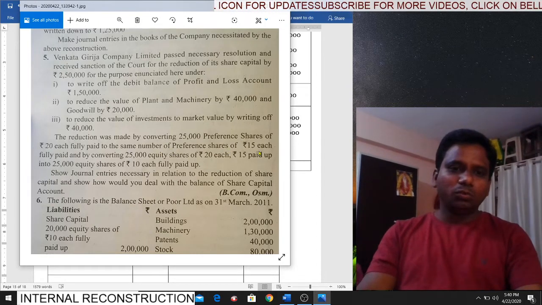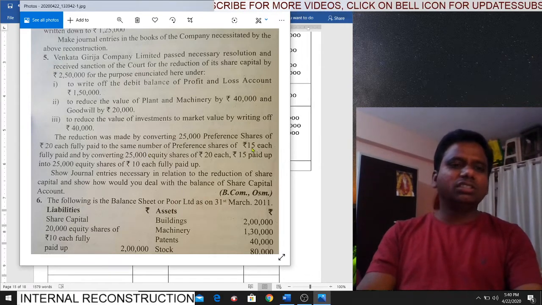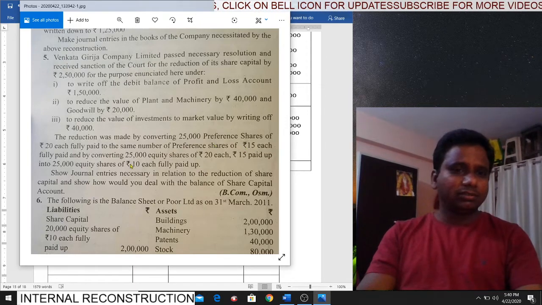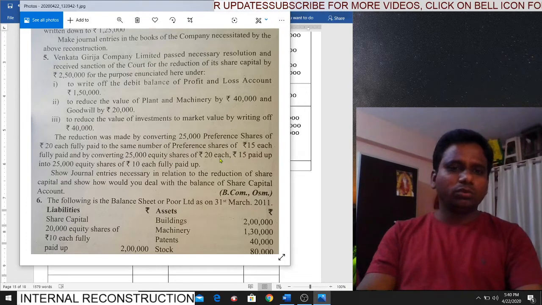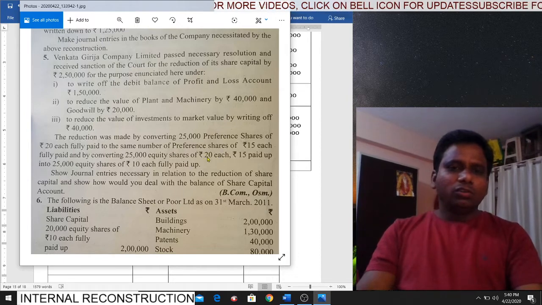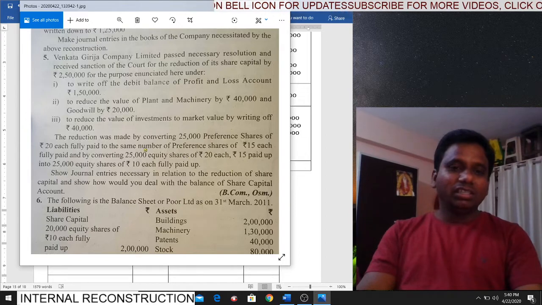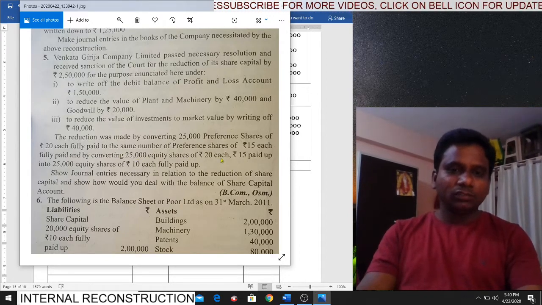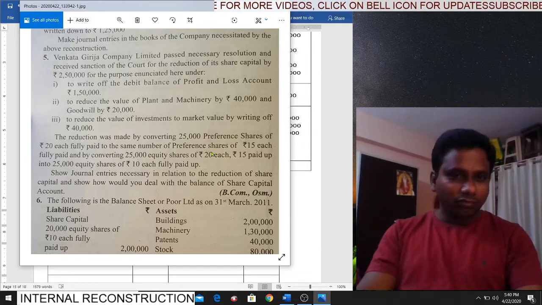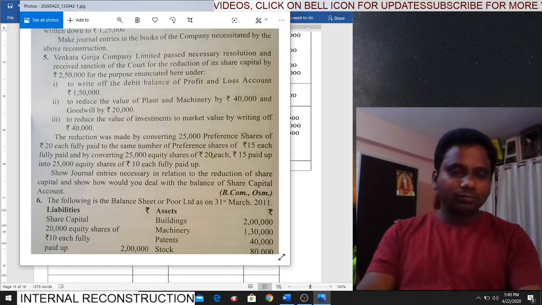25,000. Face value how much? 15. So what is the sacrifice made? 20 minus 15, 5 rupees is the sacrifice made. 25,000 into 5, 1,25,000, by the preference shareholders. Next: fully paid, and by converting 25,000 equity shares of rupees 20 each. Equity shares are how many? 25,000. What is the face value? 20, 15 paid up. This is important, students. Equity shares are 25,000 in number, face value 20.